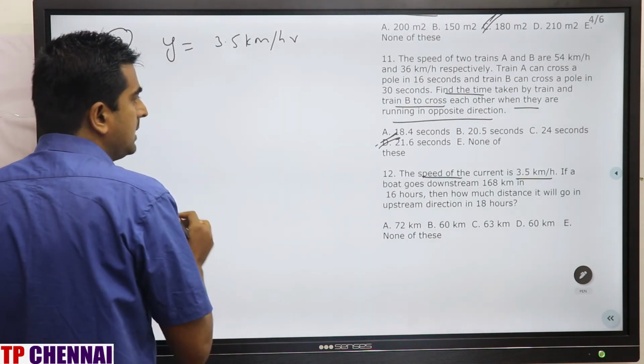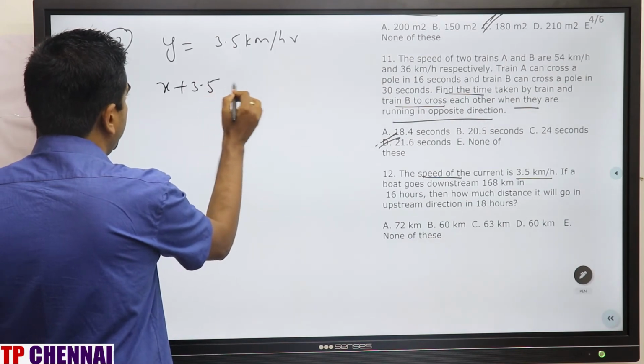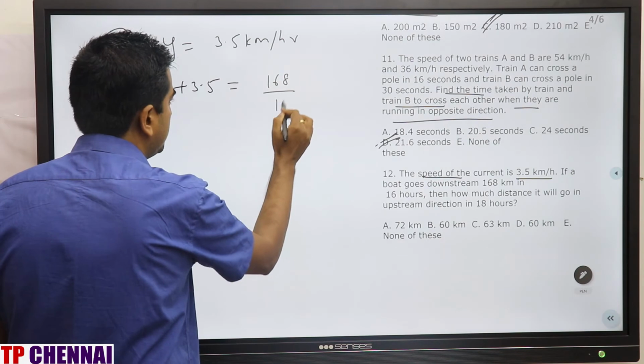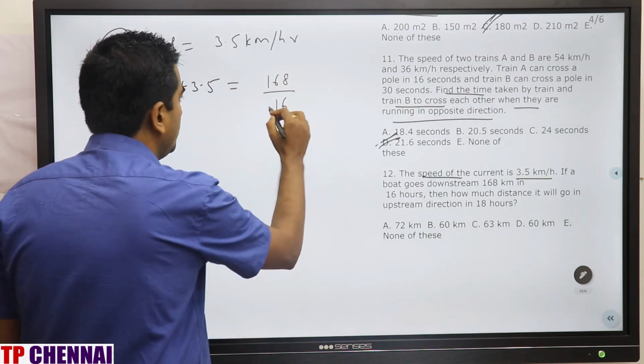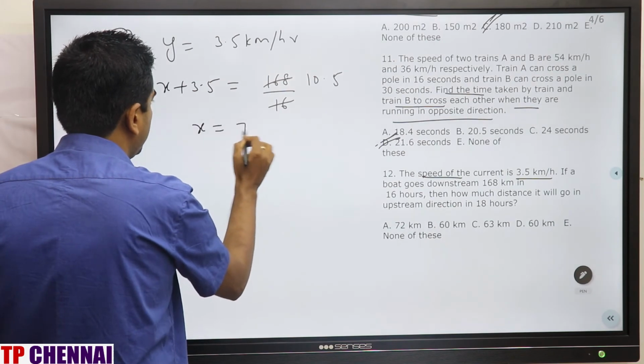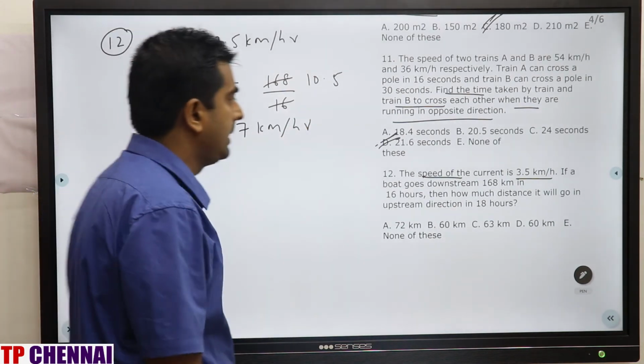If it goes downstream, downstream is nothing but x plus y. So x plus 3.5. Distance of 168 km in 16 hours. Right? So 168 divided by 16 is 10.5. So x will be how much? 7 km per hour. Now we got x, now we got y.